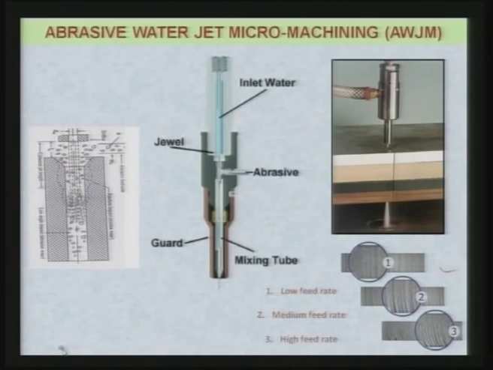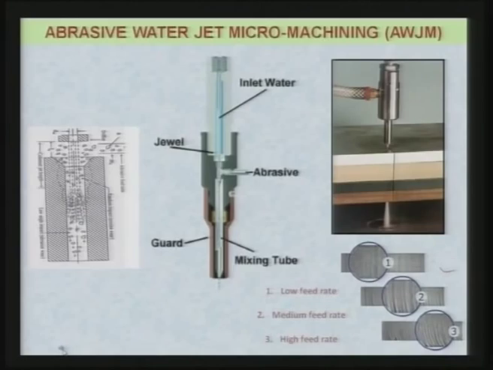If feed rates are different, the characteristics of the machined surface will be different. If depth is different, then also the characteristics of the machined surface are going to be different. So, you can see here at low feed rate the kind of surface you are getting, at medium feed rate, and at high feed rate a large number of striations are observed, which are really not desirable.